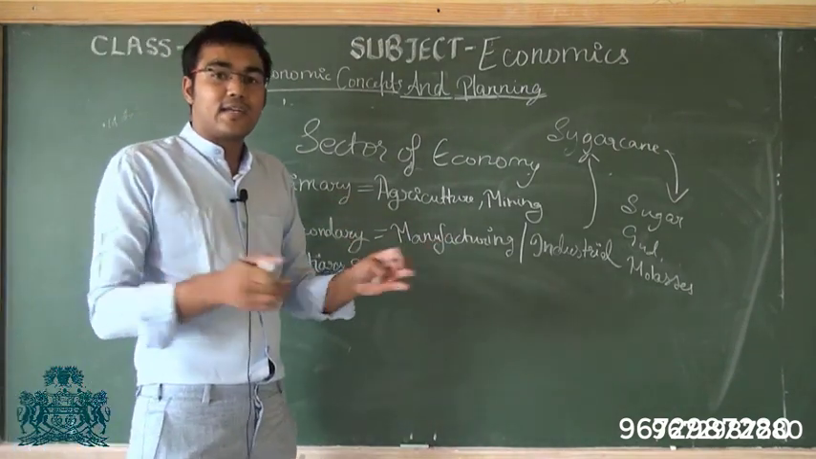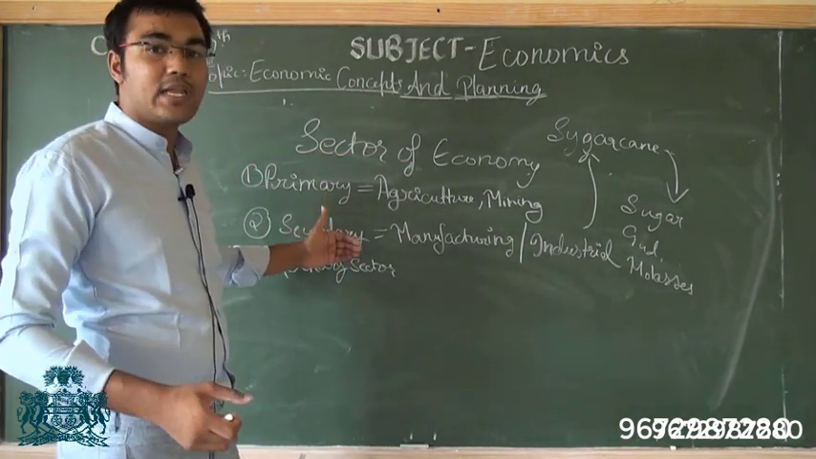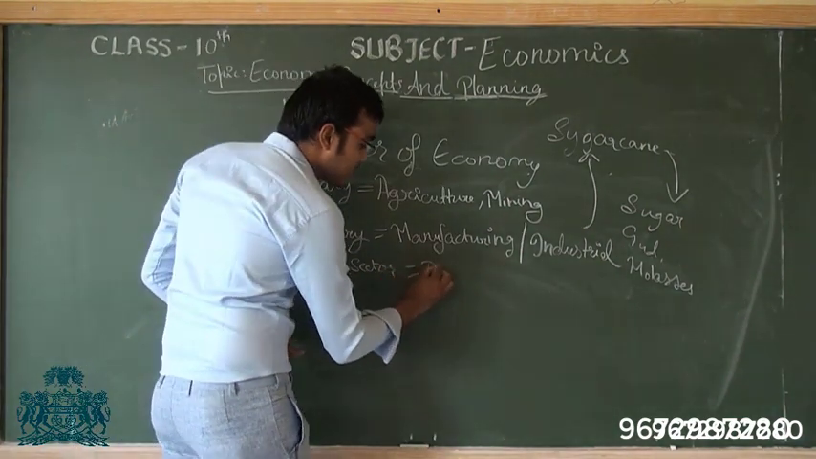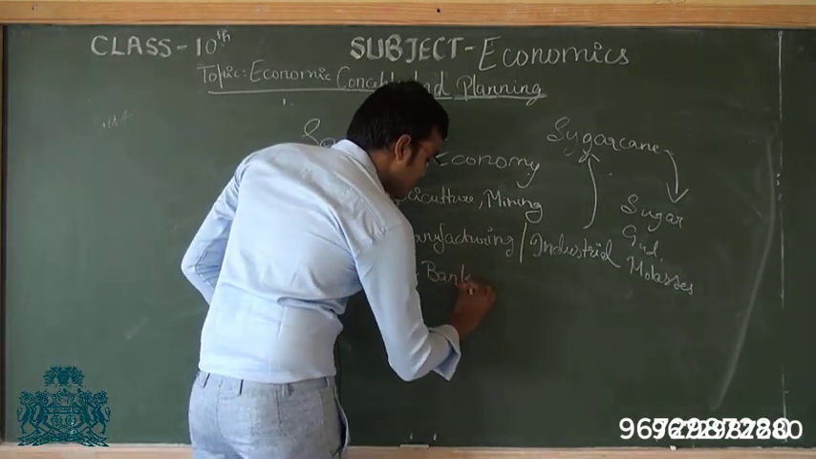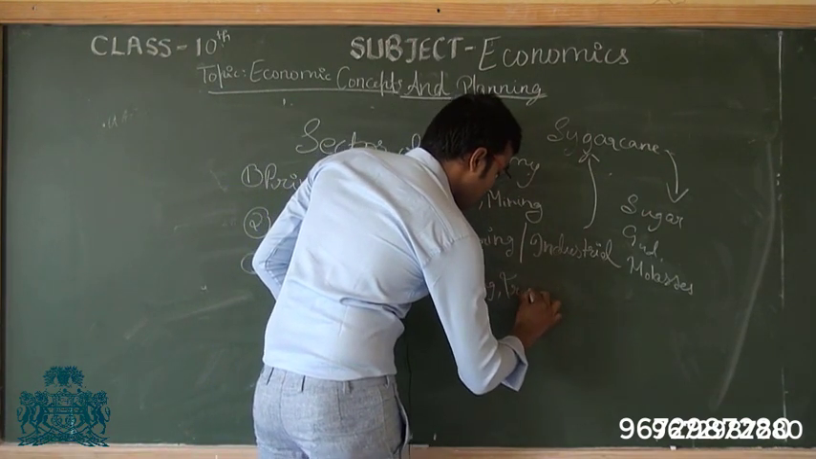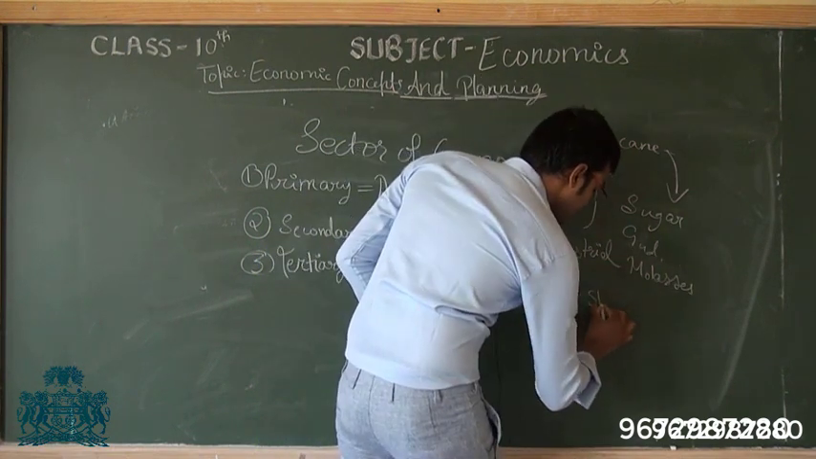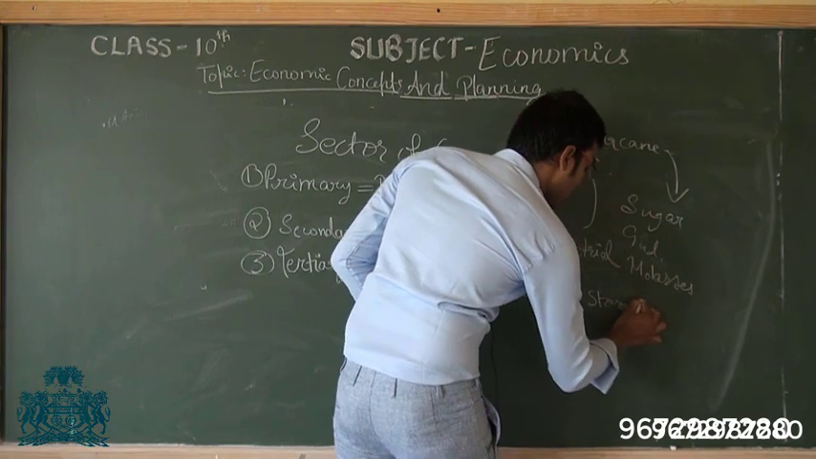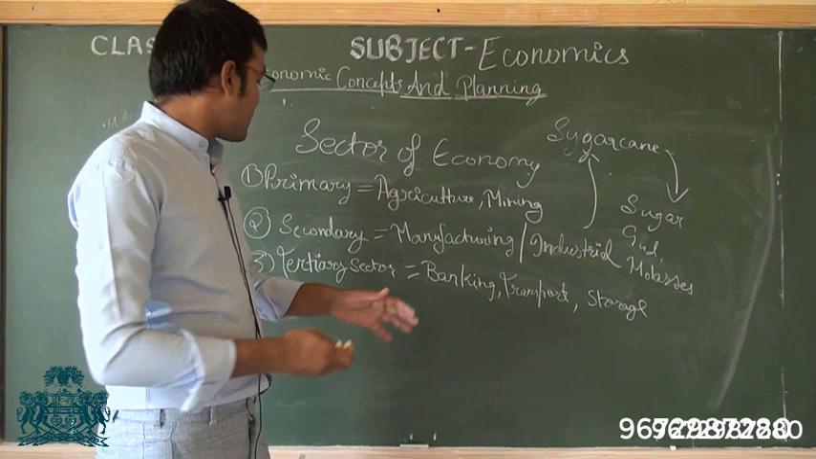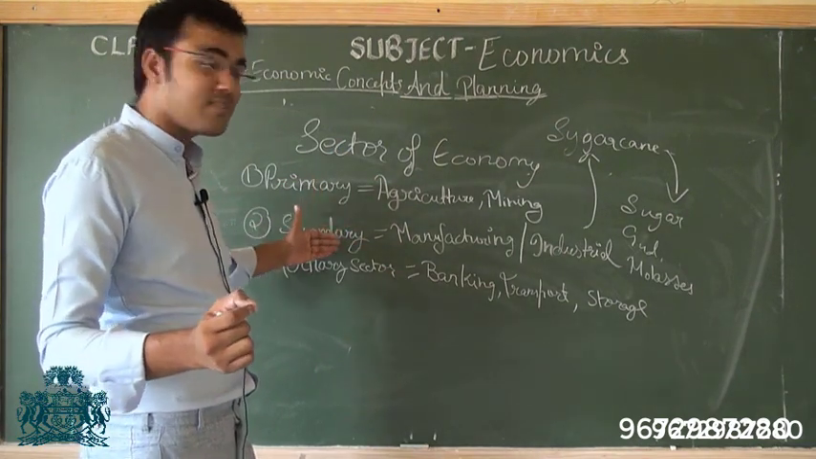Now then there is the tertiary sector. The tertiary sector is that sector which aids the primary and secondary sector. It helps the primary and secondary sector to continue their activity. Examples can be banking services, transportation, storage. For banking, the primary and secondary sector need money, need credit. So banking is provided by the tertiary sector. This provides funds to the primary and secondary sector.